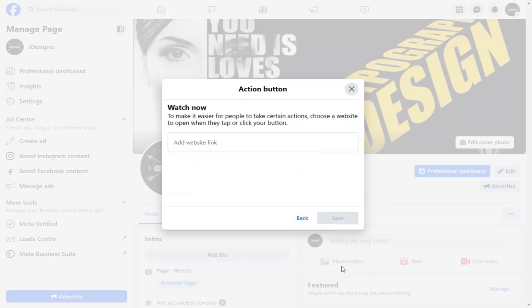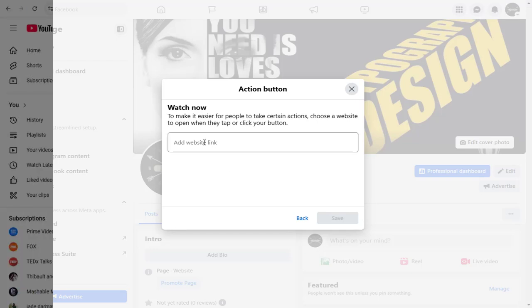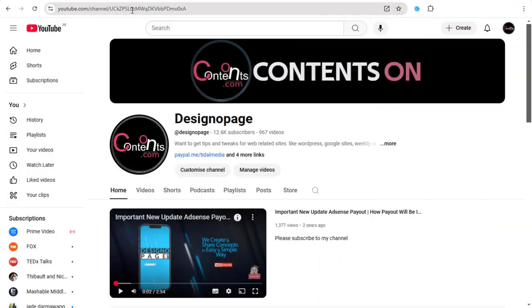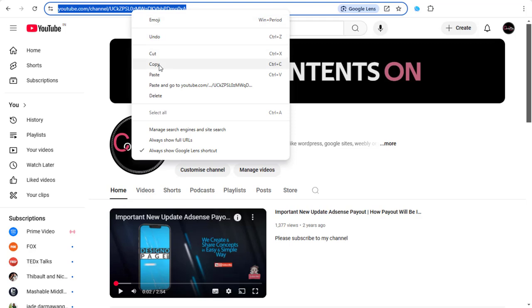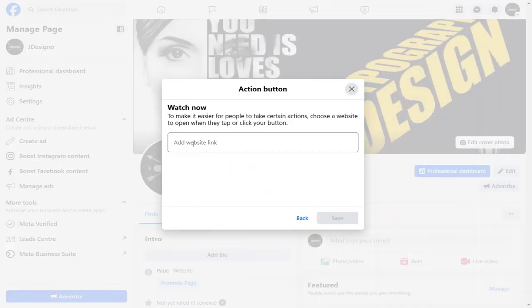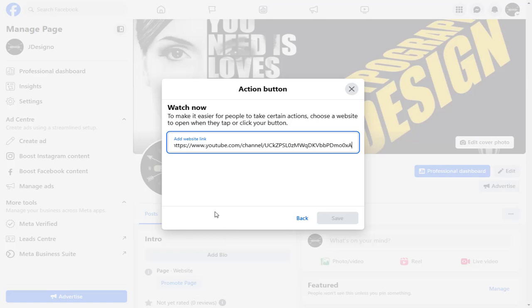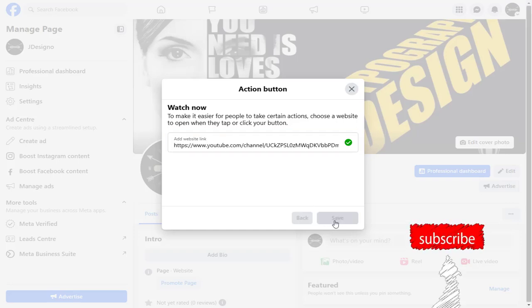In this pop-up window, you need to add your YouTube channel address. So copy the YouTube channel URL and next, paste it in the website link space. I am adding my YouTube channel ID. And finally, click the Save button to set up the Watch Video button under the Facebook page.